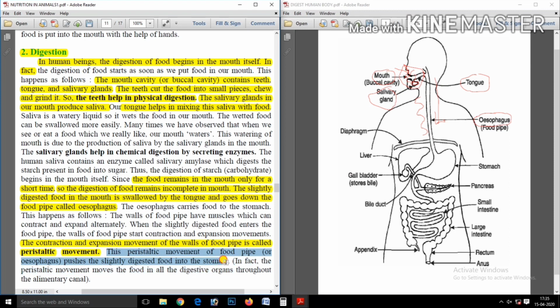Now from the esophagus this food is further moved towards the stomach. See, the food is coming into the stomach.